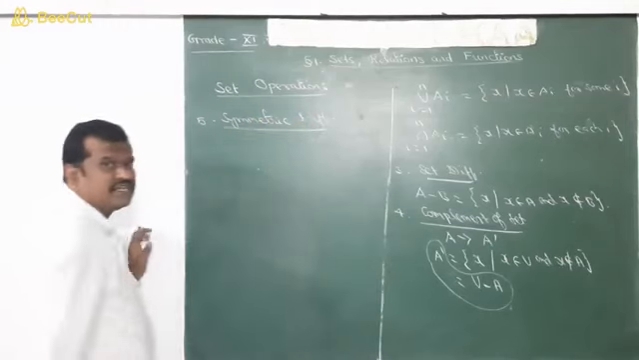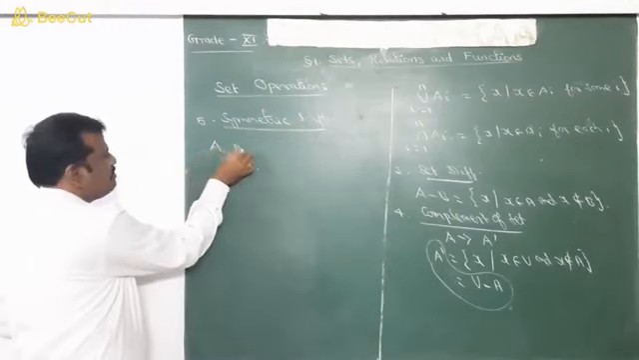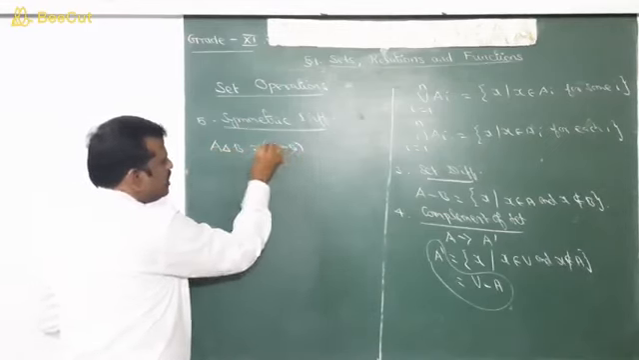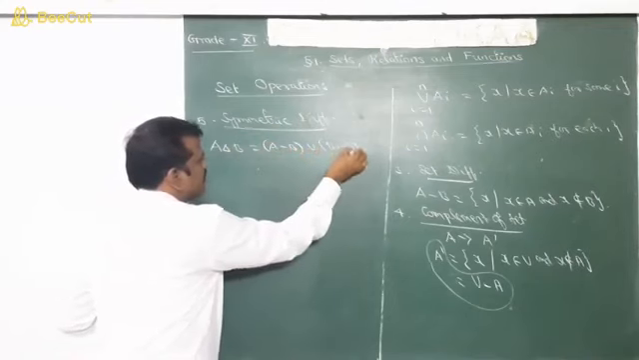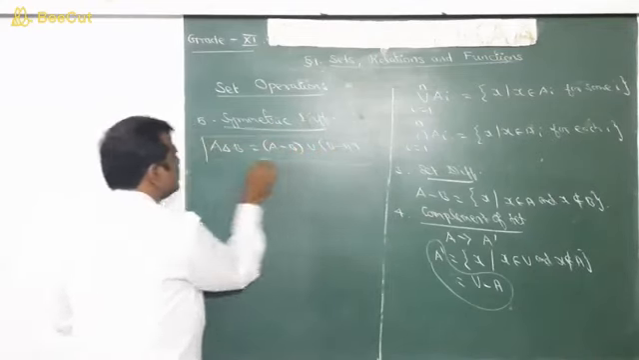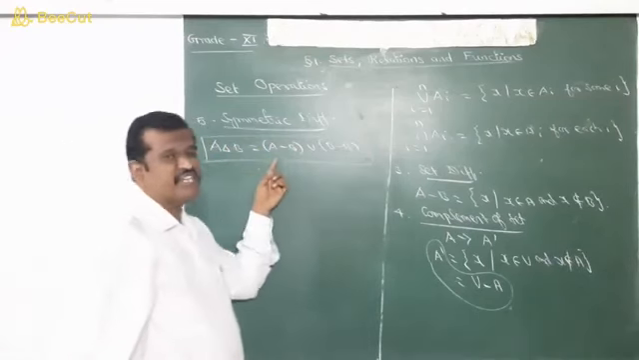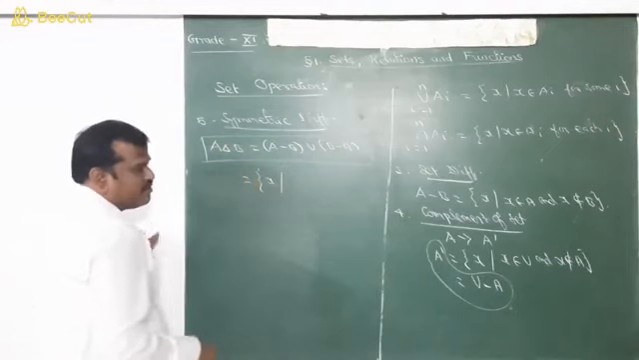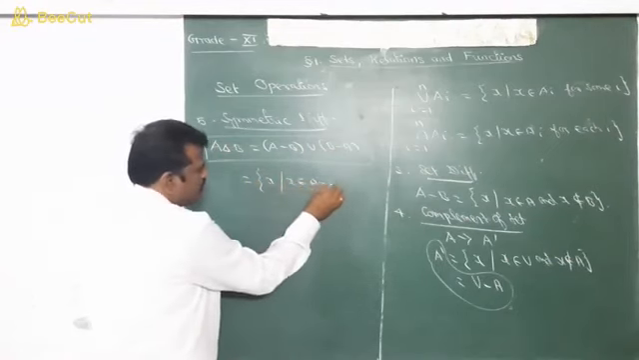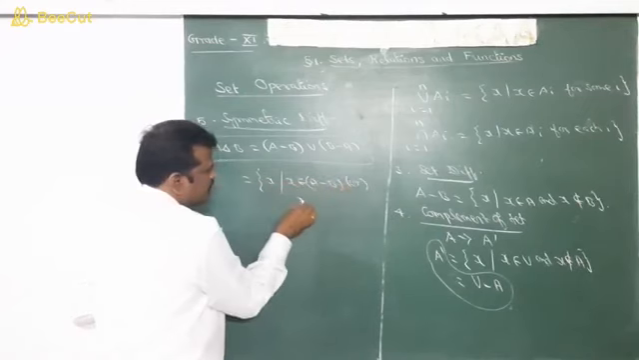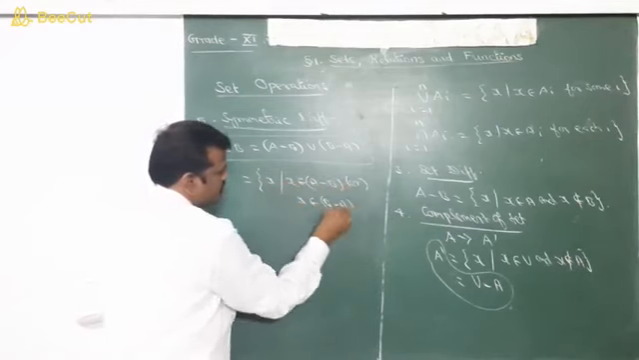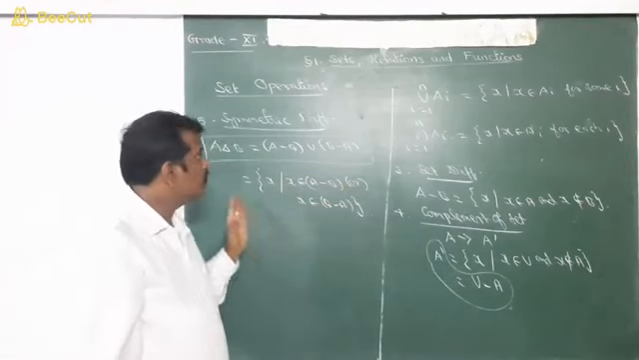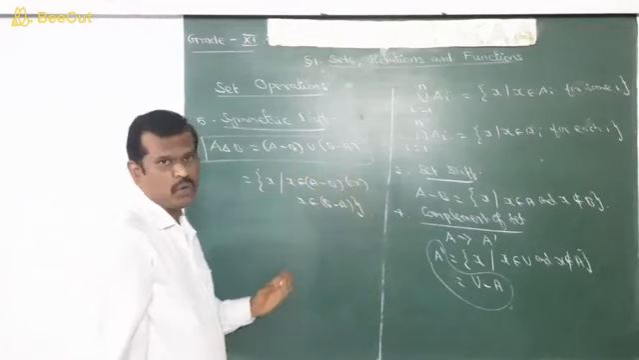Next we have symmetric difference. The symmetric difference of two sets A and B is denoted as A delta B and is defined as A difference B union B difference A. It is written in symbols as the set of all x such that x belongs to A difference B or x belongs to B difference A. So this is called symmetric difference. With this, operations on sets are over.